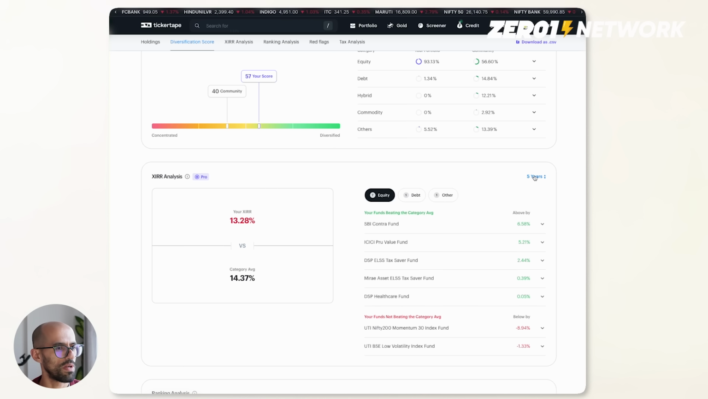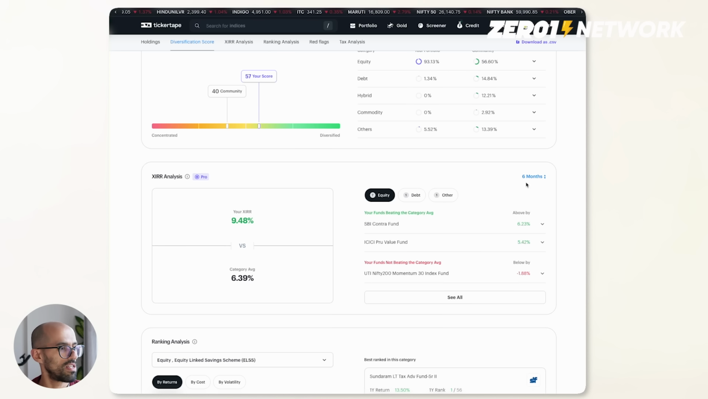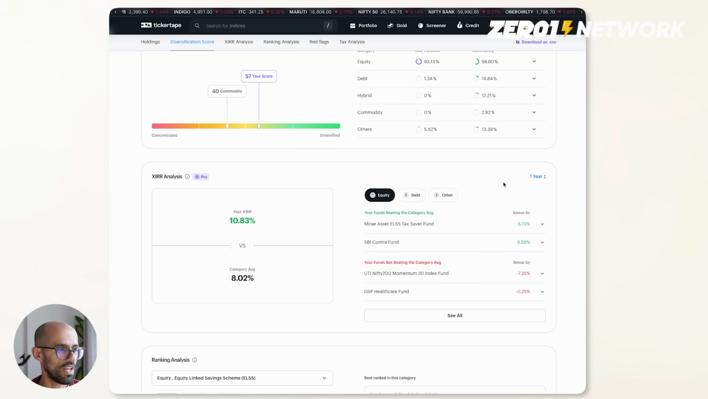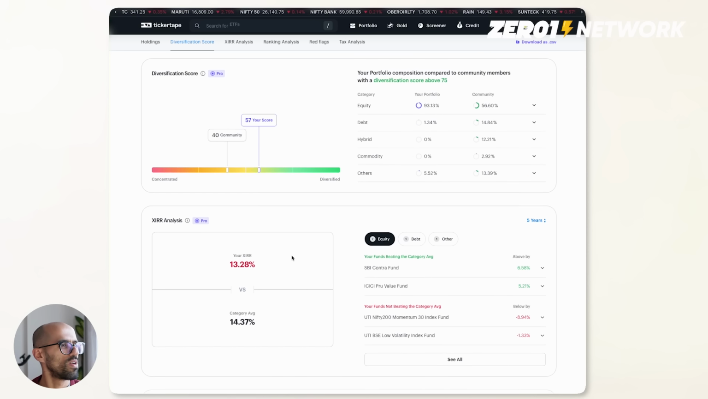This is over a 5-year period. Over 6 months, my XIRR of the portfolio is higher than the category average. Over 1 year also it's higher. Not bad, not bad. 3 years, it's slightly lower. 5 years is lower, definitely. But anyway, this is a cool little feature.